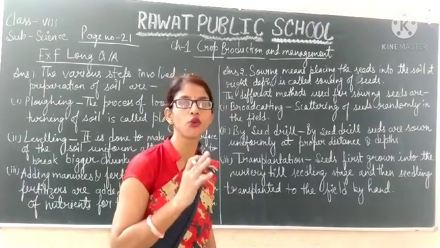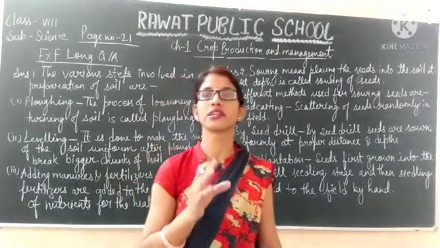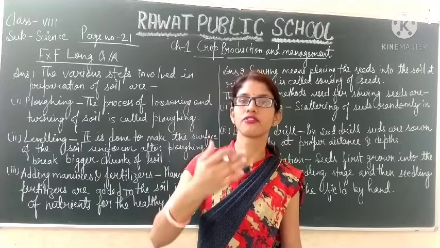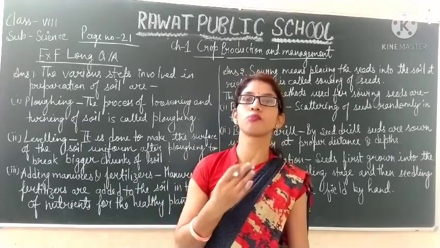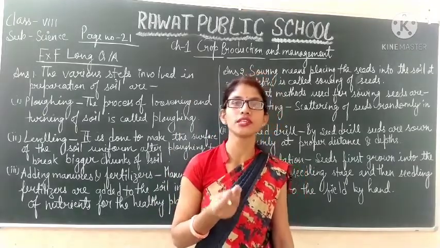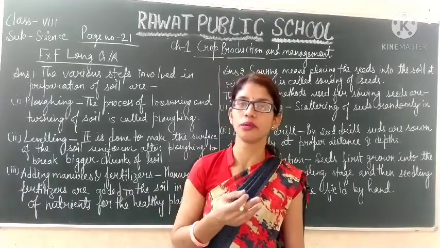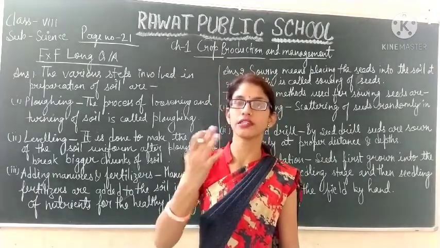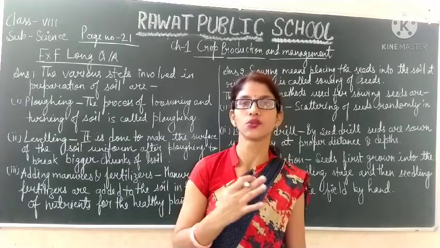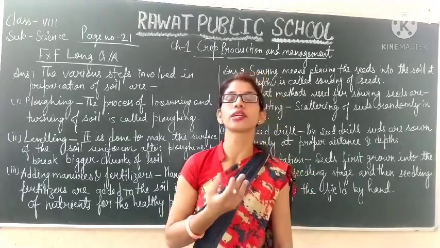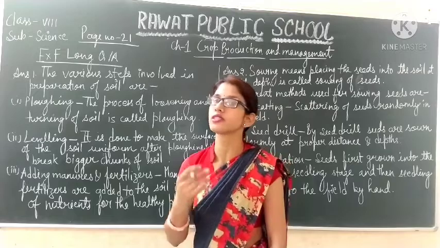In this first step, what we have to do, we have to prepare the soil. How? There are different processes. First one is plowing, that is also known as tilling. Plowing or tilling means turning up the soil to make it loose so that the air can easily enter into the soil and the plant roots can easily absorb from the soil.